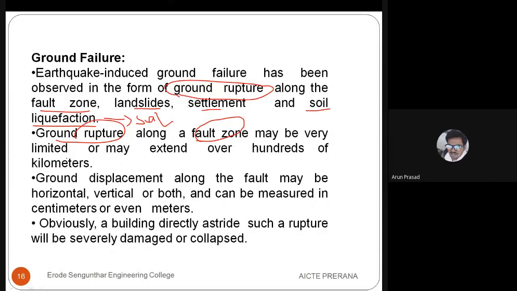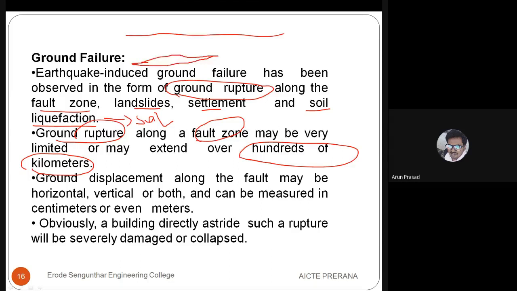the disturbance will be caused to nearly kilometers, hundreds of kilometers. Okay, that is if a land surface is there and a ground fault or anything is available below the ground surface, this fault will be extended to 100 kilometers or even lesser or more, because fault is a continuous one.